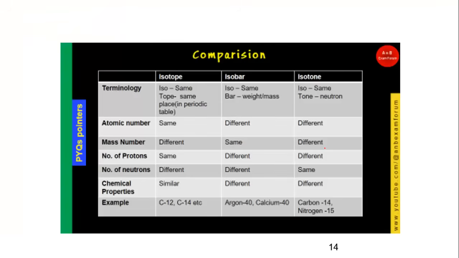And if you see the comparison that we skipped in the previous slide, basically iso means the same, as you can see. Tope means same place in the periodic table, bar means weight or mass, and tone means the neutron.